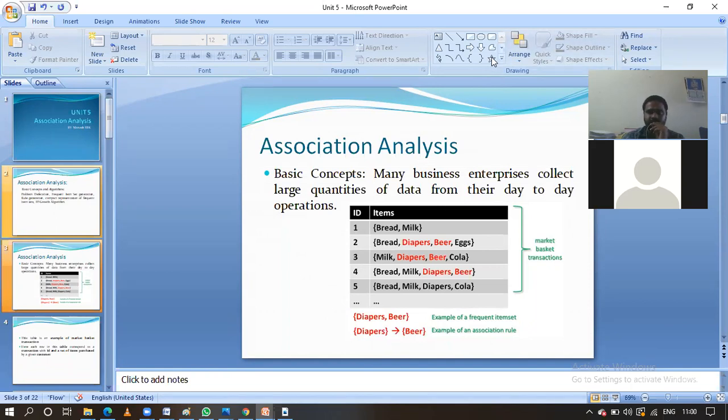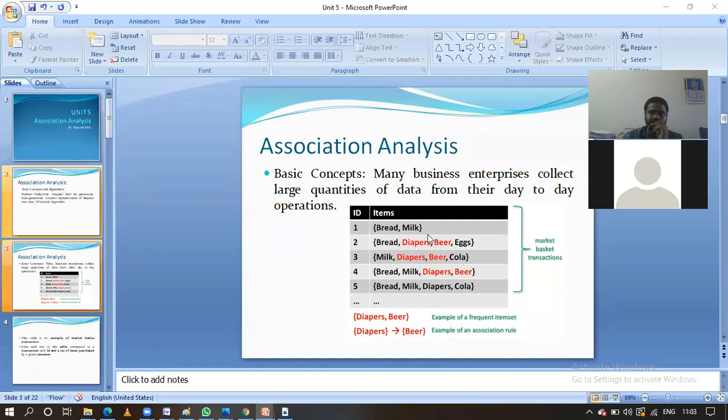Write this down. We use the information related to the different item sets and the association. Okay, guys, in association analysis we are going to get unknown information. What is the unknown information here? Here a set of transactions is there, five transactions. In that, what is the frequent item set?